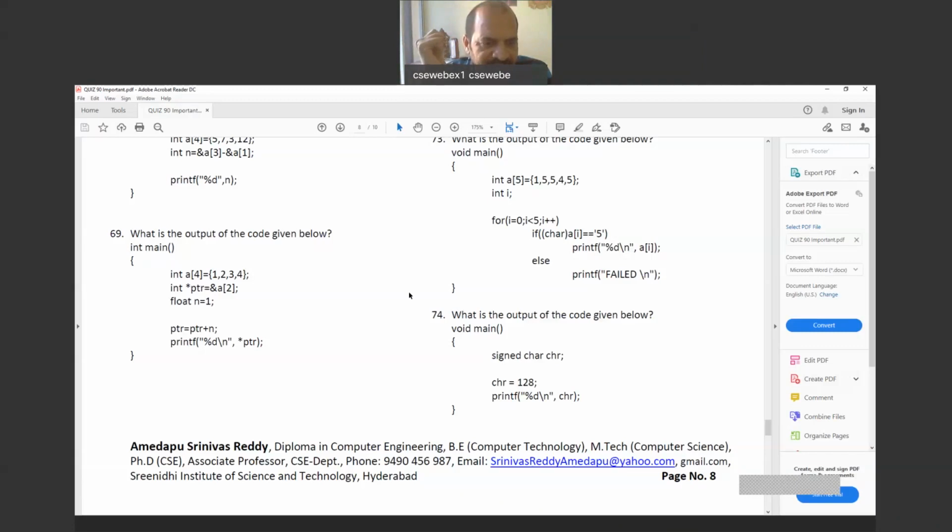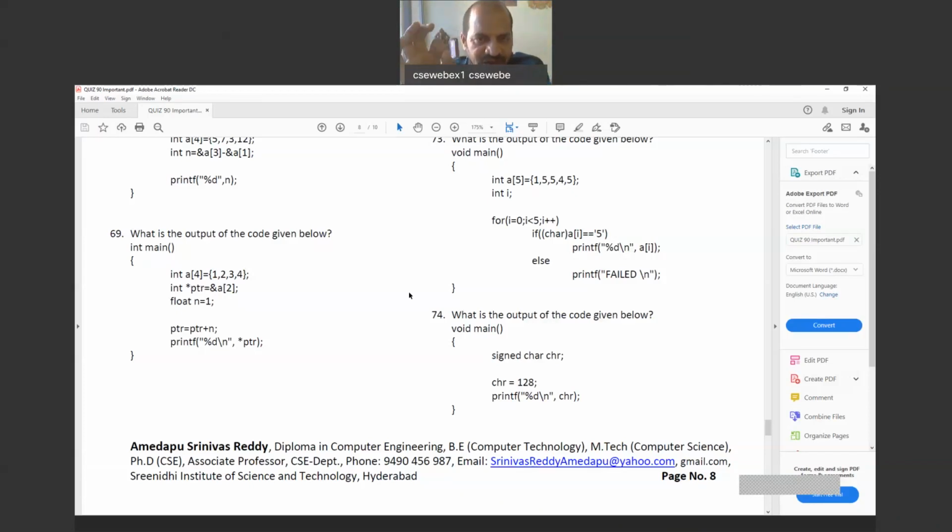Now PTR is equal to PTR plus n. Actually, it should go to the next location because the value of n is 1. That means it should address 20,006, but this n is floating type. So a floating type value we cannot add to the pointer variable. You cannot add a floating value to the pointer variable.